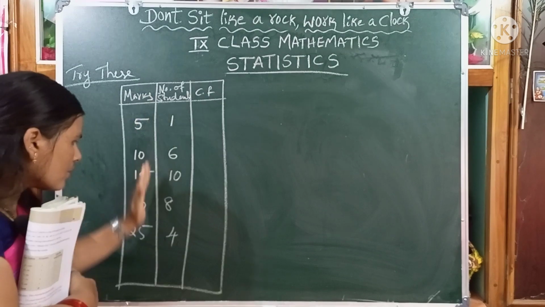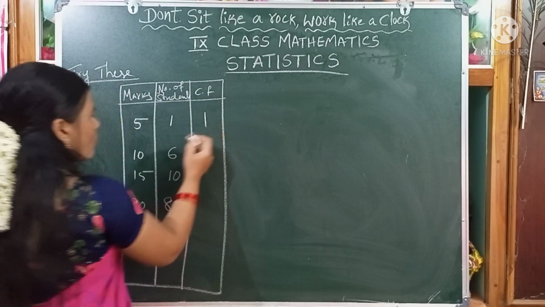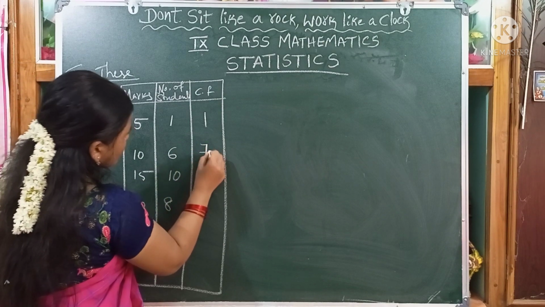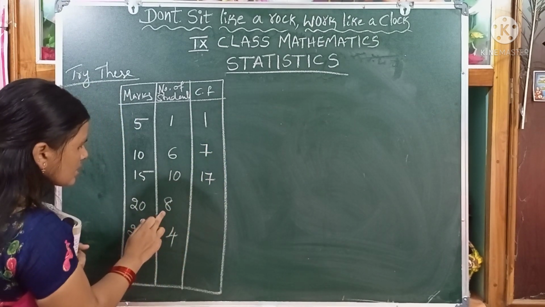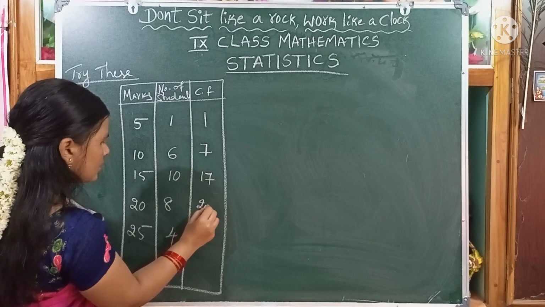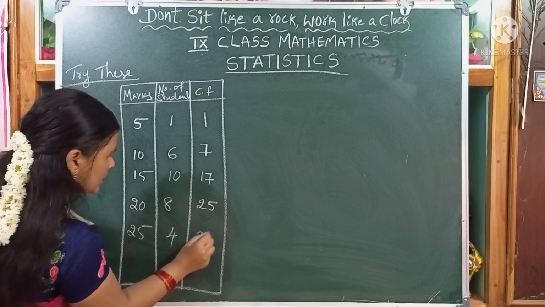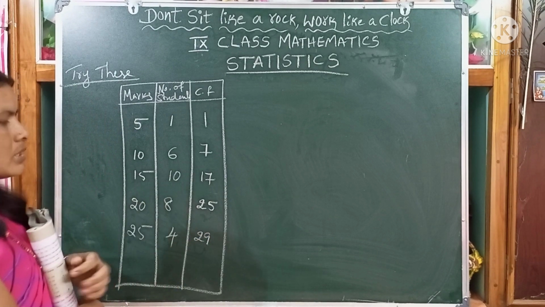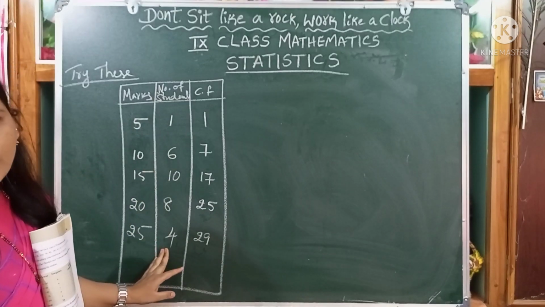Add the observations respectively. First 1 plus 6, 7. 7 plus 10, 17. 17 plus 8, 25. 25 plus 4, 29. So this is the cumulative frequency of the given frequency.